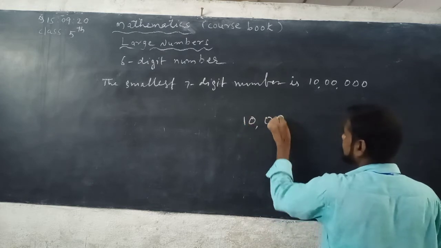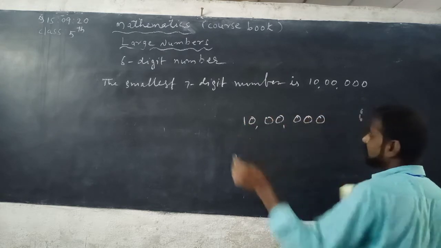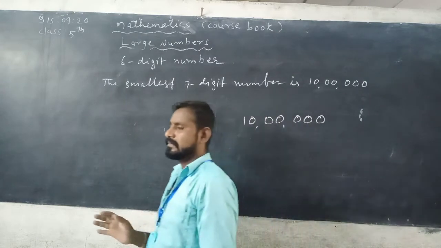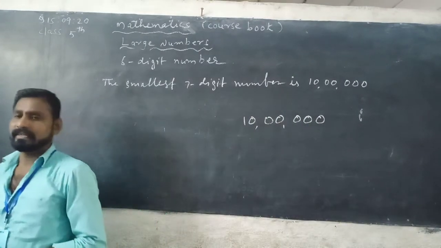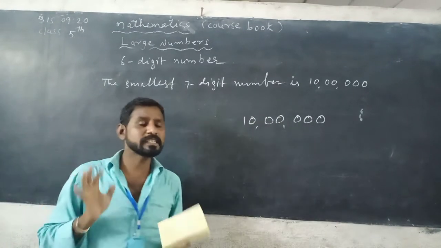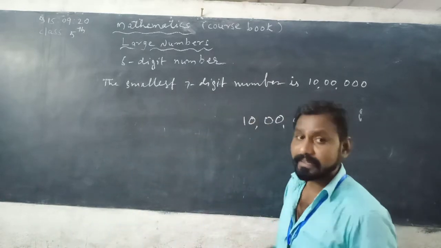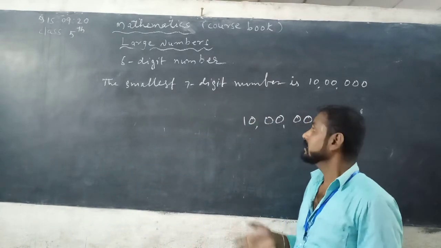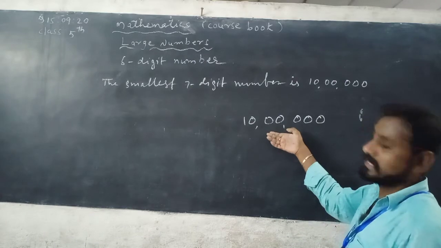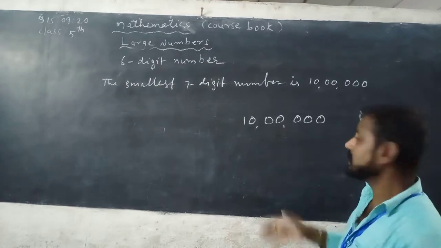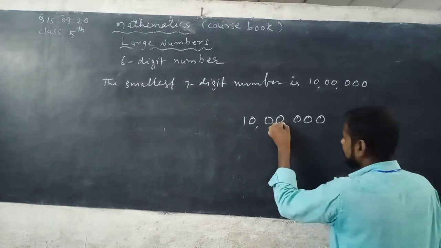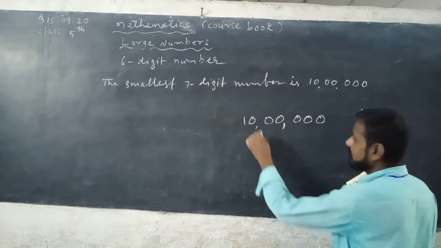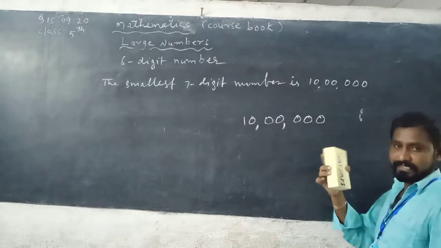While you are writing any number, first of all, separate periods by using commas, because it is very easy to read any number. See here, comma here, comma here.